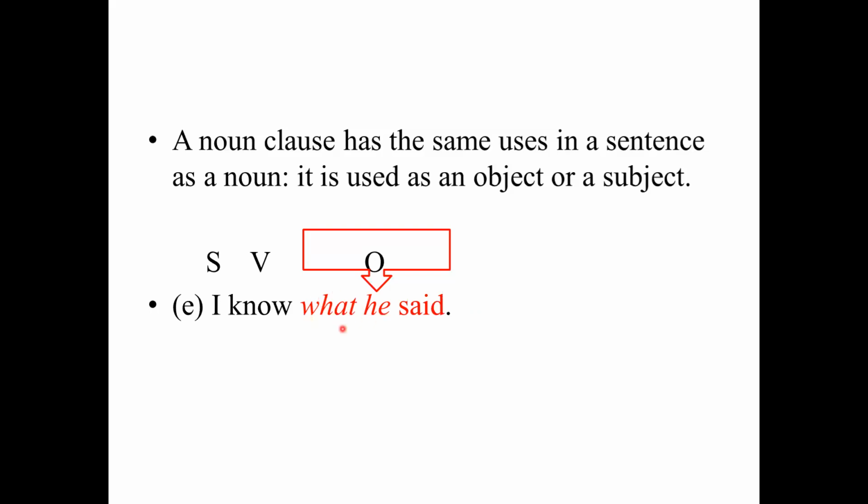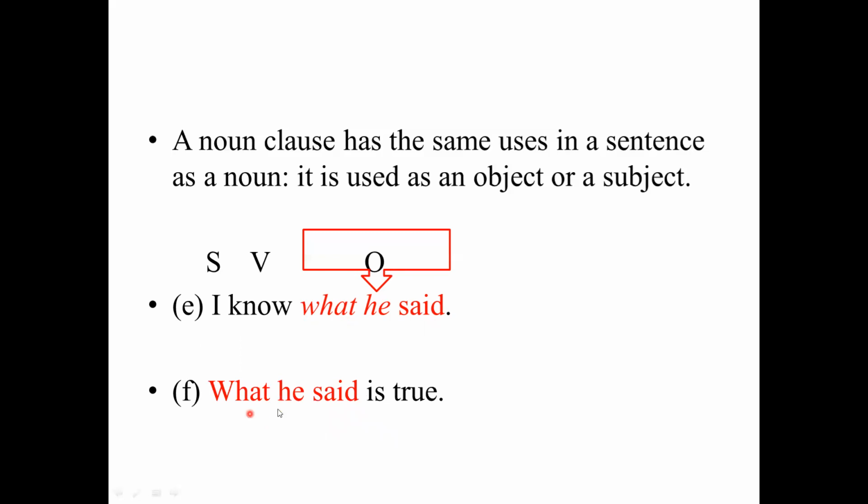So we think of the clause here, the dependent or subordinate clause, as playing the role of the noun, as object. When we want to make an object or a subject for some sentence, we use a noun. Now here, what he said is a clause, and it is used as object for this sentence.